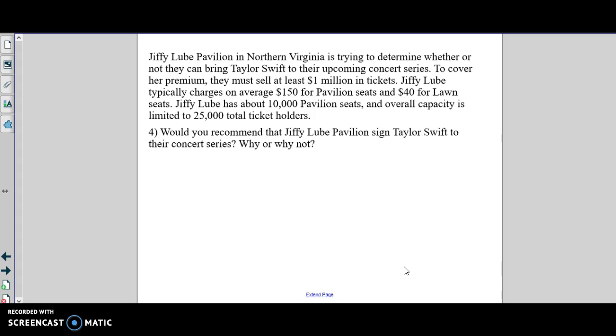So then the question comes down to, would I recommend to bring Taylor Swift for a concert series? Why or why not? So if I'm looking at that, and I've already got something in the region that's over the $1 million, I can say, yes, I've satisfied all the restrictions. Therefore, I'm going to make money, and that's the whole purpose. I want to make money. So yes, bring them because I have a region that says that I can actually make money if I sell these tickets. And knowing that she's a hot artist right now for ticket sales, it means that I could probably even maximize even more than just make money. I could make a lot of money. So how much more is what we get to with question 5.